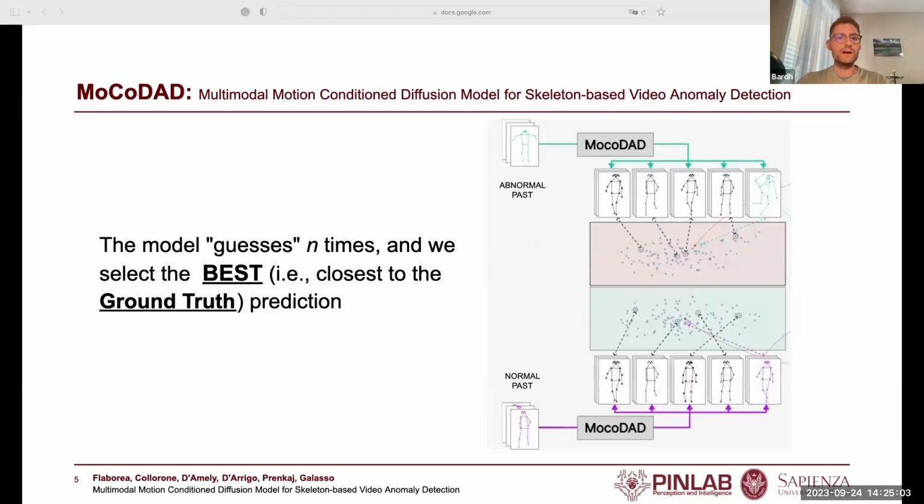In our setup, we have two contexts. The first one is anomalous, which is depicted in red, and the other one is in green. Red dots here mark the ground truths. When the past is normal, then the true future aligns with one primary mode, which leads to accurate predictions. For abnormal pasts, the true future lies in the tail of the distribution, which results in less accurate prediction, highlighting anomalies. MoCoDiff generates multiple future scenarios, and we select the closest to the ground truth.